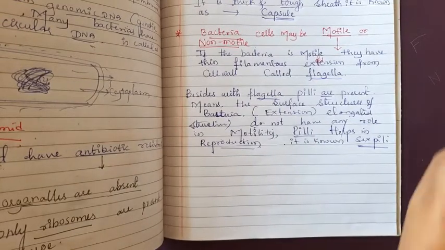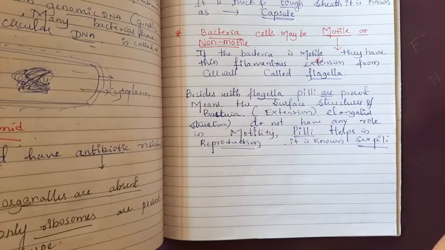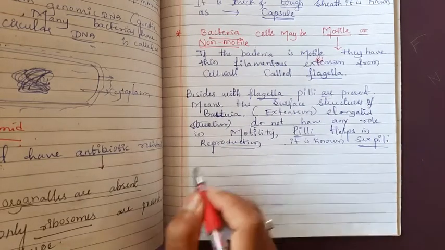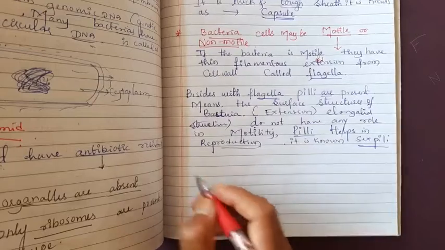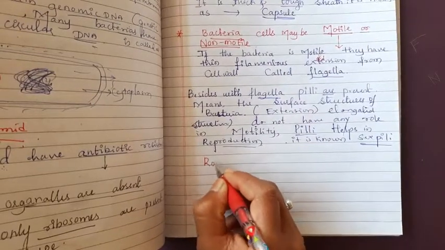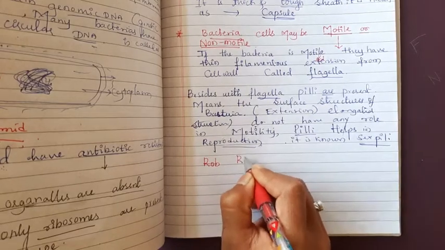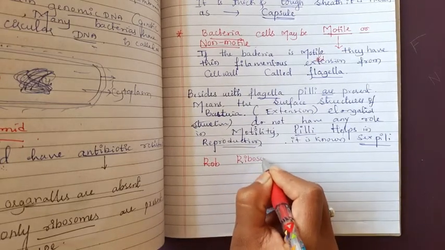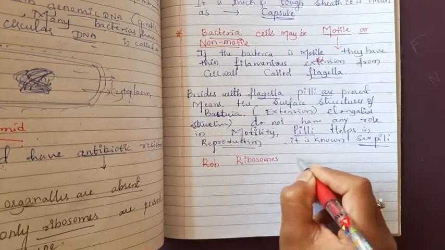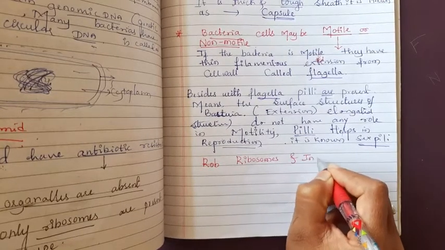Then some other bodies are present in the cytoplasm, known as inclusion bodies. First, the heading is like this: Ribosomes and inclusion bodies.